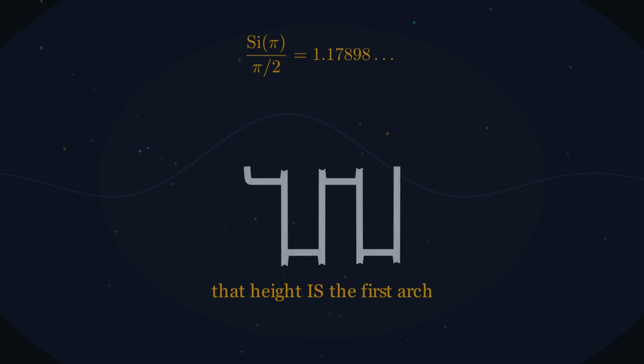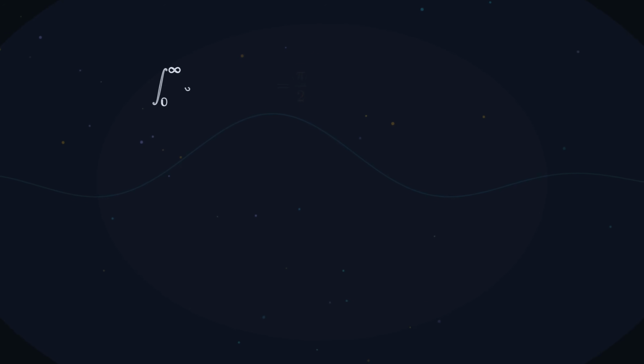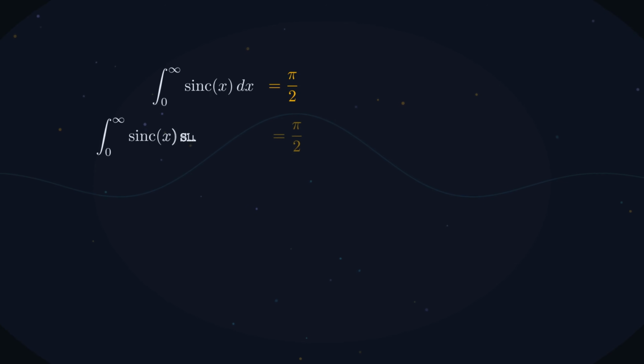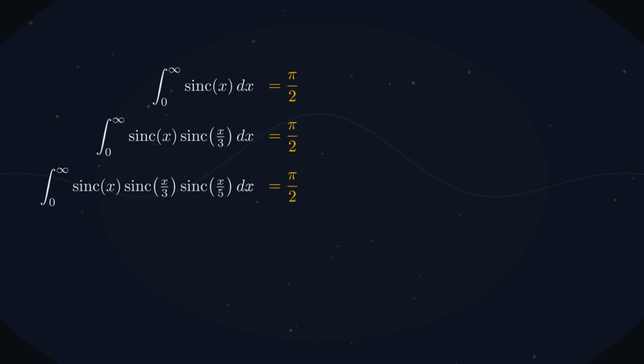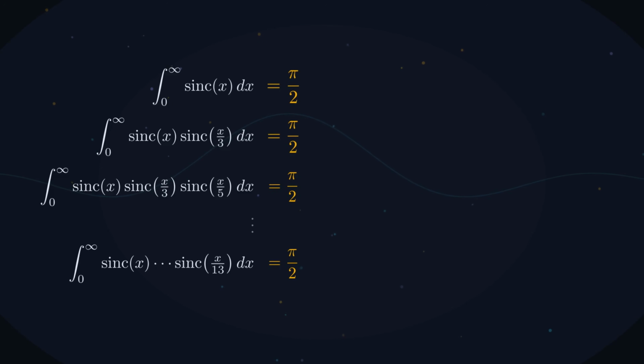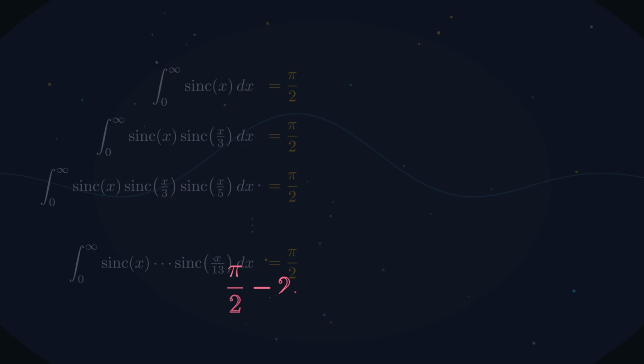And then there's this. Multiply this wave by a squeezed copy of itself, still pi over 2. Squeeze another one, multiply again, still pi over 2. Odd denominators. 3, 5, 7, 9, 11, 13. 7 times in a row, the answer is exactly pi over 2. Add the 15ths. Not pi over 2. Off by 2 parts in 100 billion.